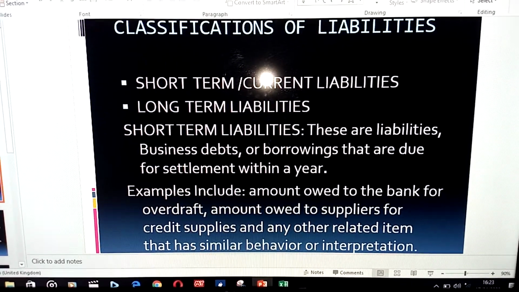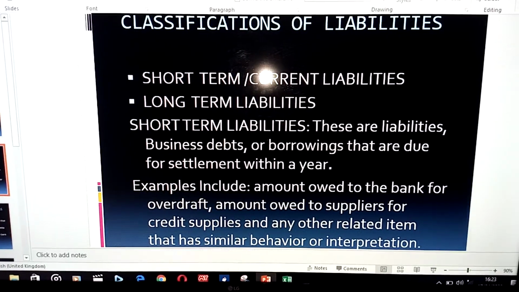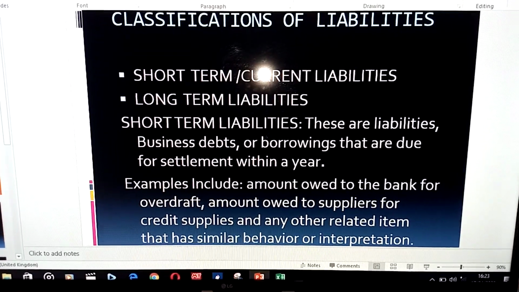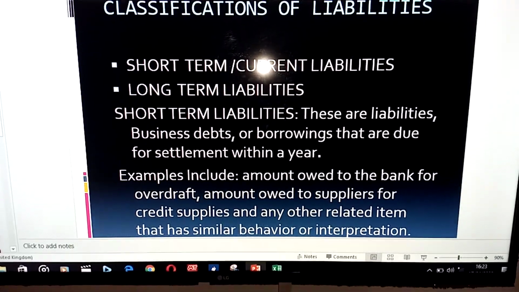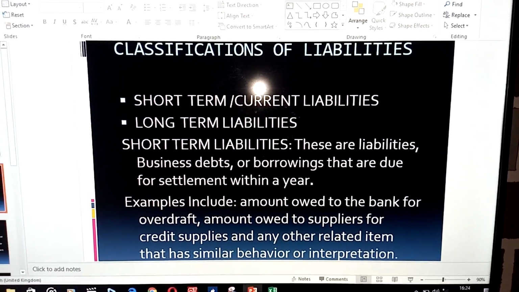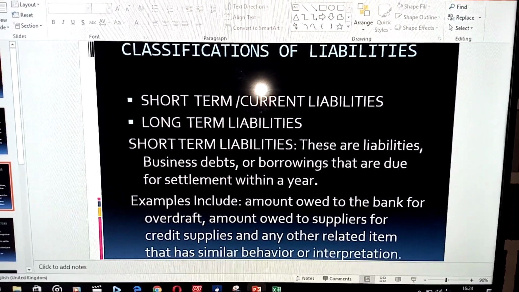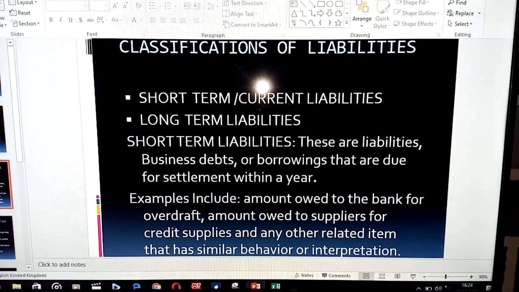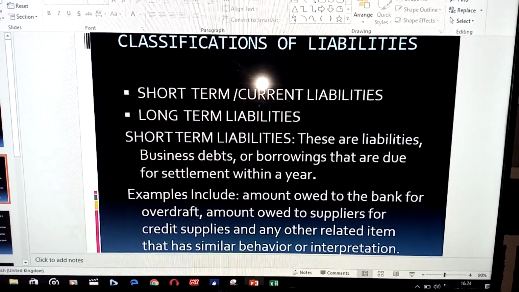What I'm trying to say is, if you're owing an individual or other business organizations, but the arrangement is that the repayment of that debt is within a year, we refer to it as short-term liabilities. Short-term liabilities can also be called current liabilities.